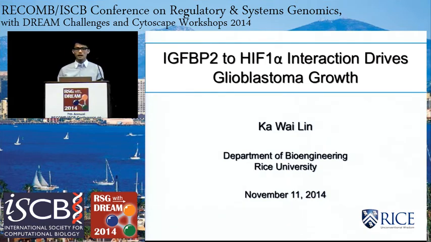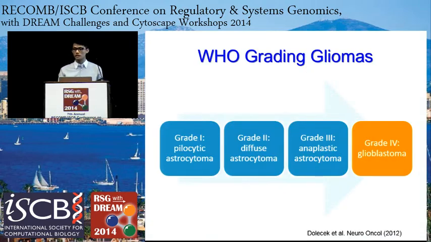So hi. As you may know, glioblastoma is a very deadly disease. Before I explain what glioblastoma is, I'll explain quickly what gliomas are. Glioma is a cancer of glial cells in the brain, which is divided into 4 stages by the World Health Organization, with the last stage being glioblastoma in orange. And glioblastoma is the most common and aggressive form of primary brain tumors.